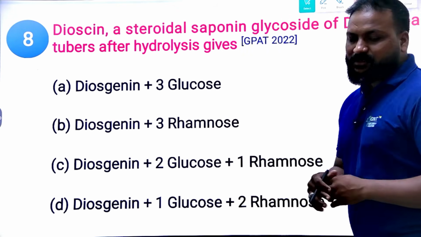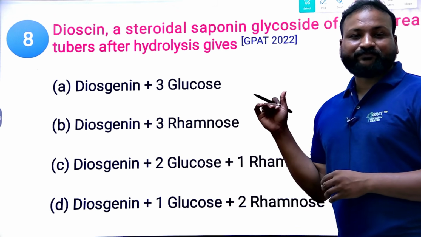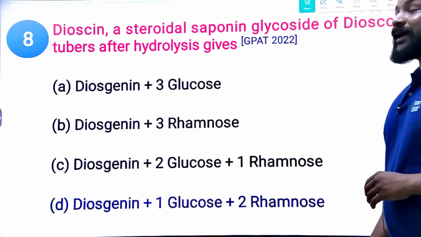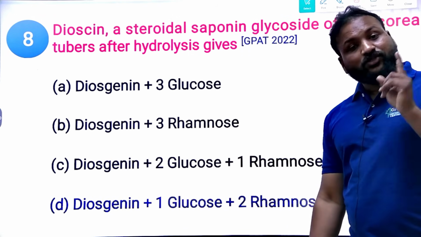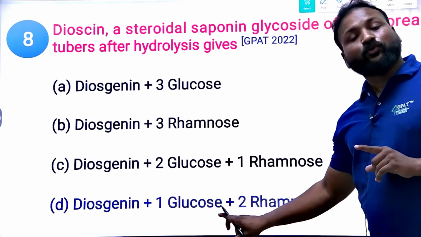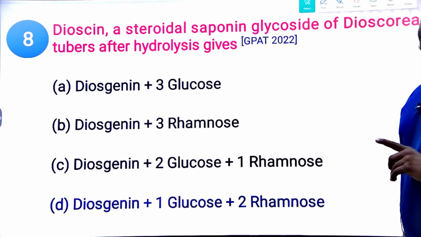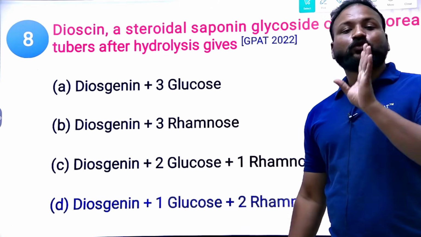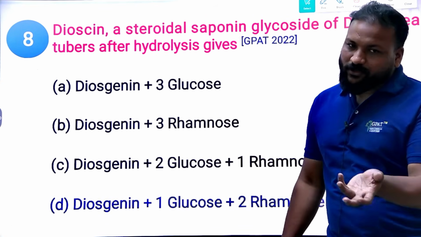What is the right answer? This question is from the 2023 GPAT exam. Undoubtedly, it gives diosgenin, the non-sugar moiety, and the sugar moiety of one glucose molecule and two rhamnose molecules. Try to remember: diosgenin, two rhamnose, one glucose. This is what it gives upon hydrolysis of dioscin.